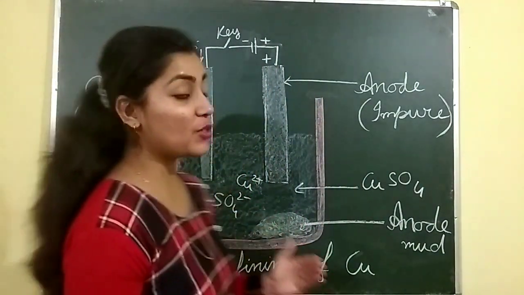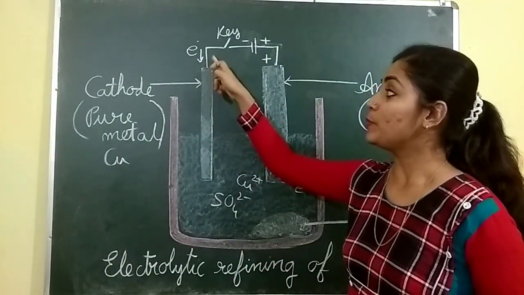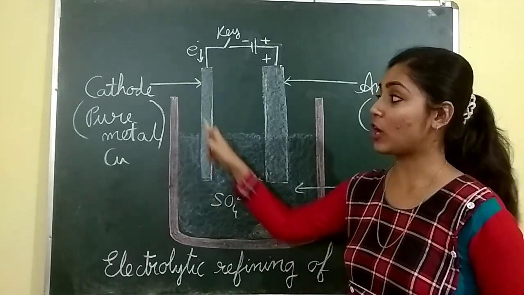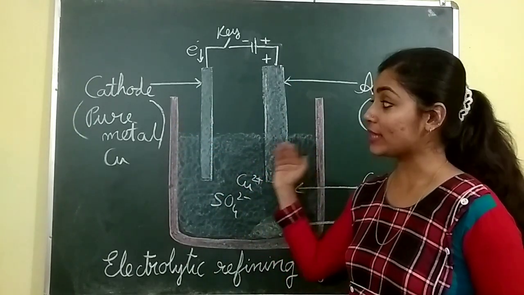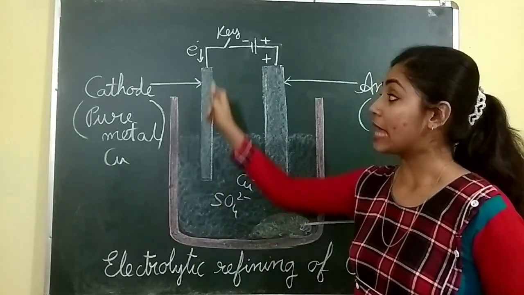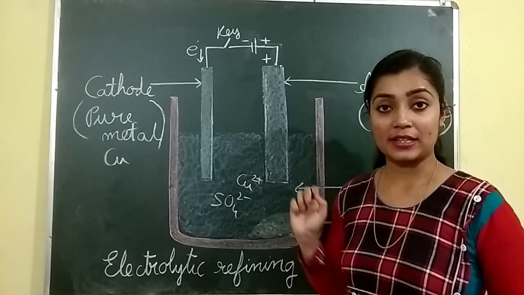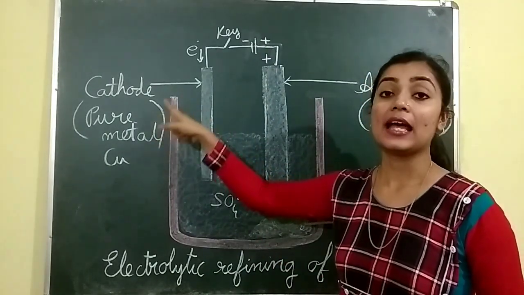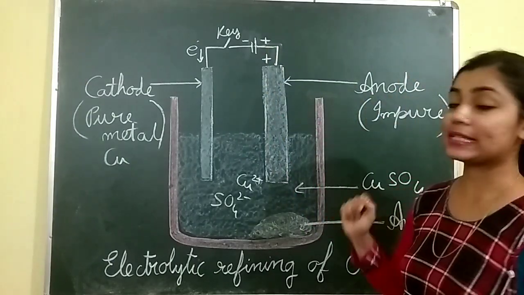So for this, what we need to take? For this we need to take two stripes of the metal. This is the pure stripe of the metal, which is called as the cathode, and this is the impure stripe of the metal, which is called as the anode. Why is this called the cathode? Because this particular stripe is connected to the negative terminal of the battery, so this is called as the cathode, and this is connected to the positive terminal of the battery, so this is called as the anode.